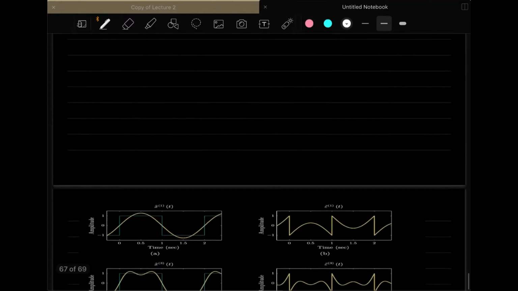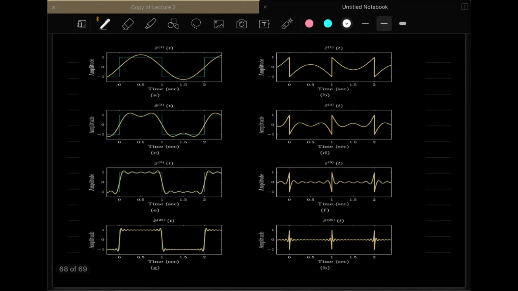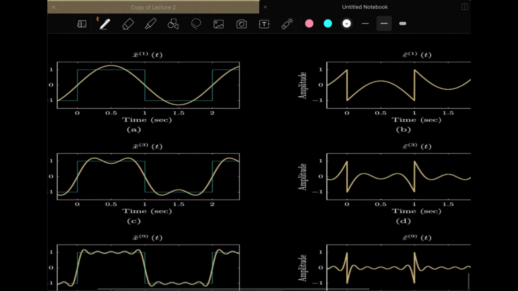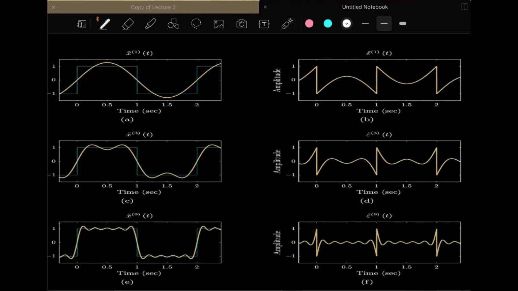If you see here, I have plotted these different scenarios where you have different m's. For example, if you look closely, this is the reconstructed signal using only one term, and this is the corresponding error incurred when we are using only one term.